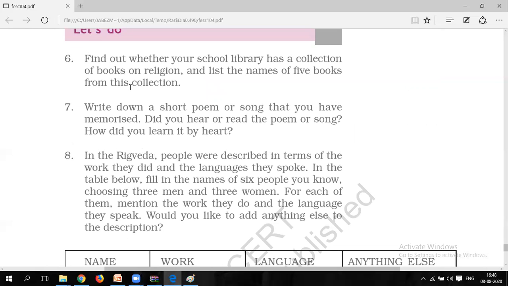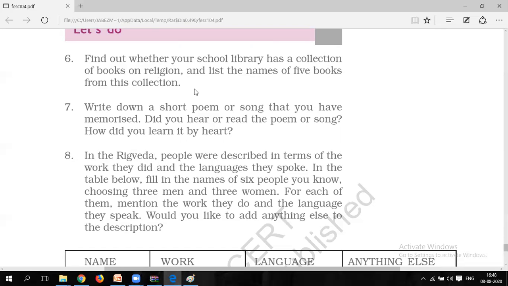See, find out whether your school library has a collection that you can use. Right now, in today's situation, it cannot be done as no one is there in school. So we cannot do this activity in today's world, but you can do it at your home in place of school. If you have any collection of books on religion, you can list the names of five books from that collection.